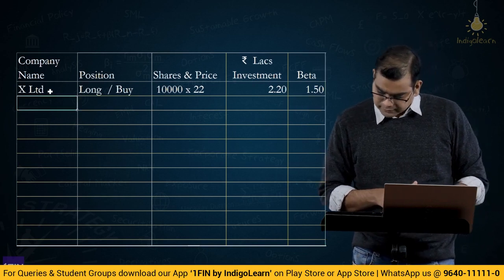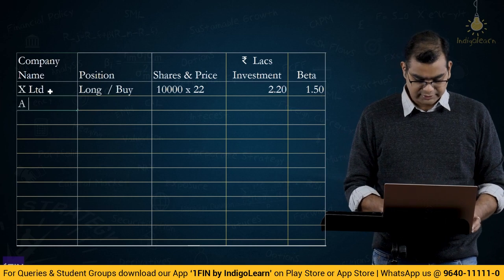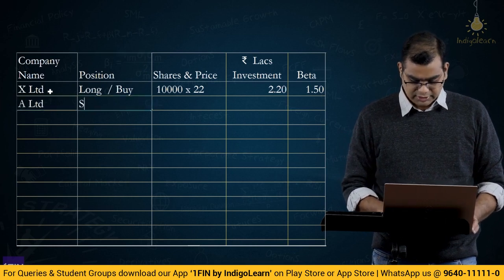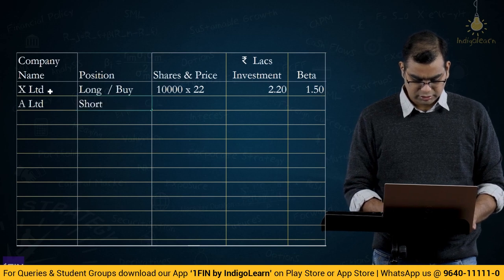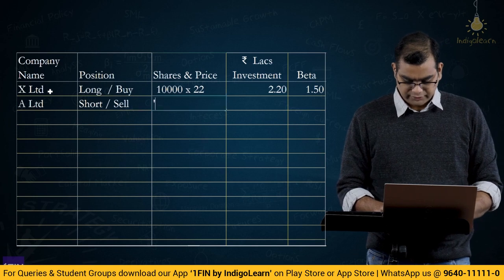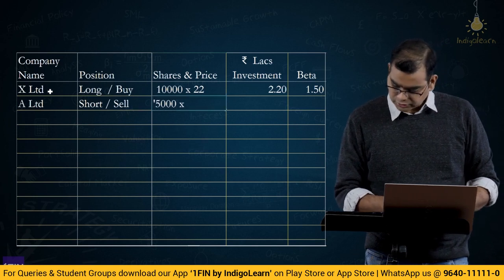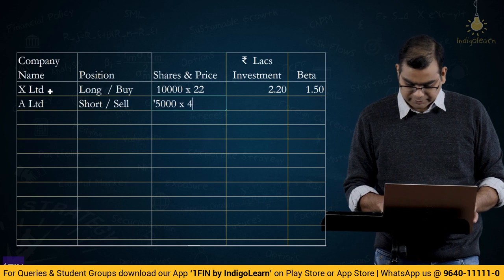Then he sells 5,000 shares of A Limited, sell or short, 5,000 into 40, at 40 per share, right?